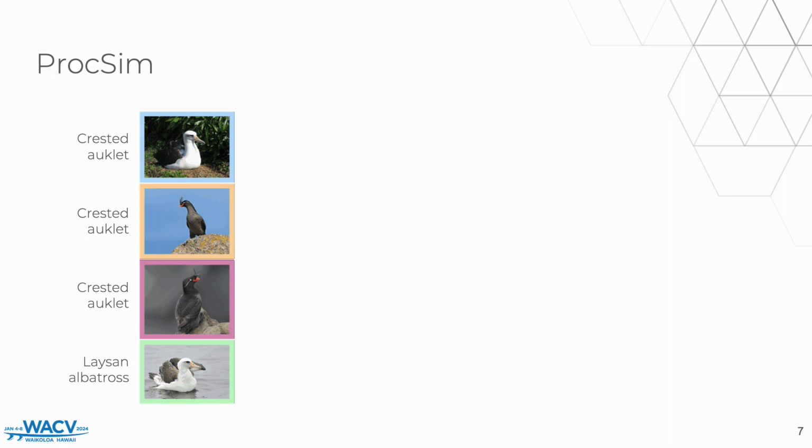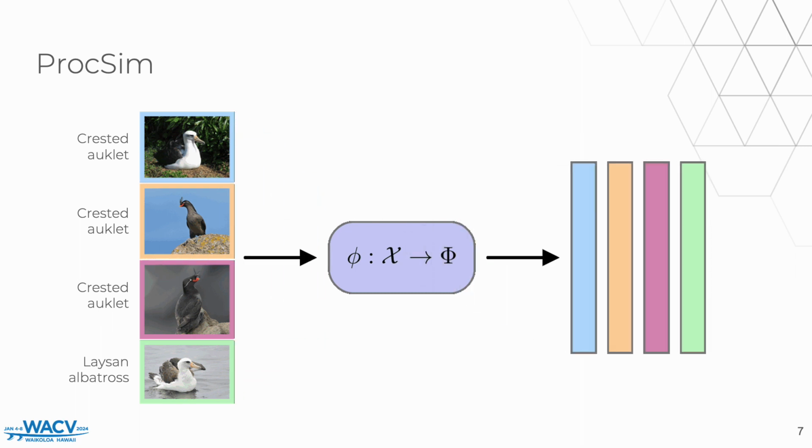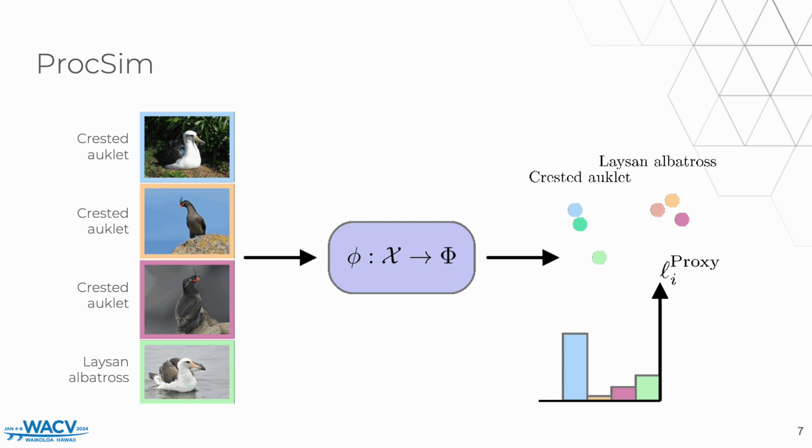Let's now see how ProcSim works. We have 4 images from the CAP dataset, and the blue one is wrongly labeled. The DML model ingests these images and creates some embeddings. In the embedding space, we have one proxy for each of these classes. In this case, we have one for laysan albatross and one for crested auklet. And we can see that the wrong sample is closer to this one, but the labels are used to determine the correspondences. There's one wrong, and when computing the proxy loss, we can see that the sample with a wrong label has a higher value.